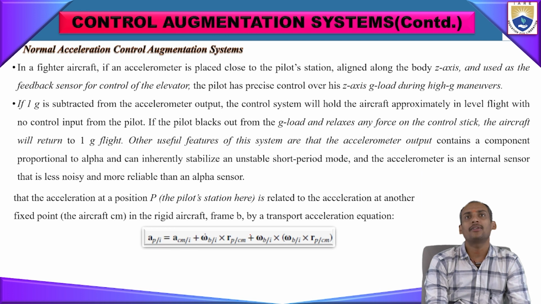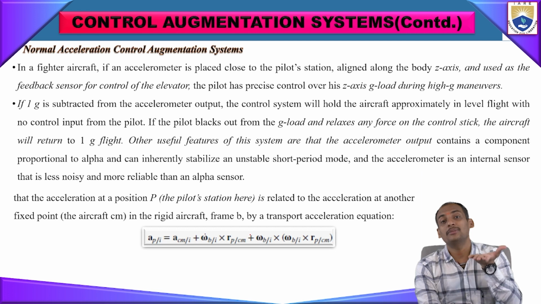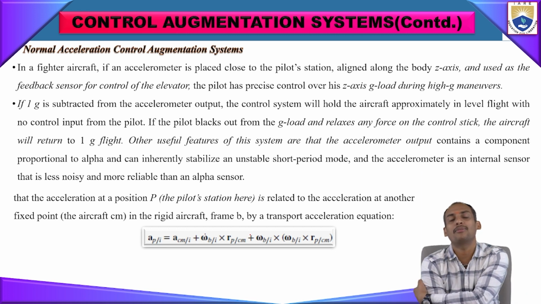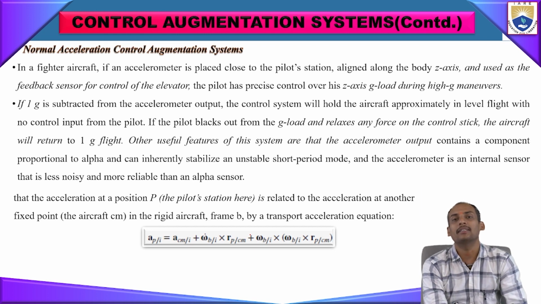And the normal acceleration control system, augmentation system. In a fighter aircraft, an accelerometer is placed close to the pilot station. For a sudden increase of velocity, we need to use these accelerometers. The accelerometer is also a device which will control the engine speed, and the nozzle flow rate will also be increased, and the turbine speed will also be monitored with these accelerometers.